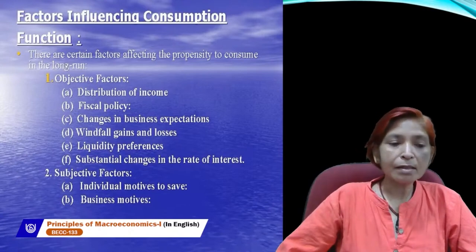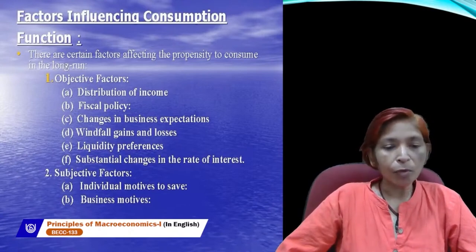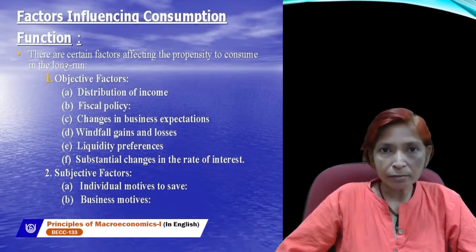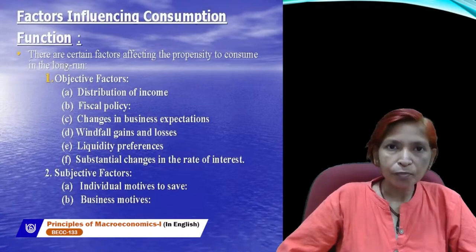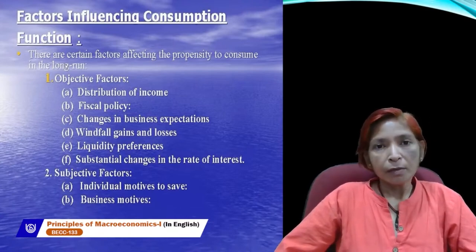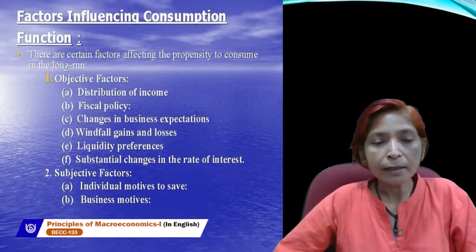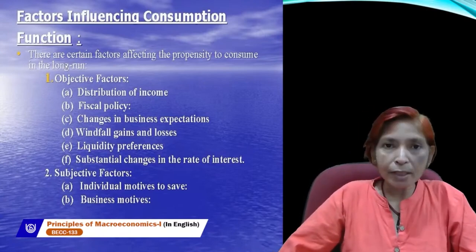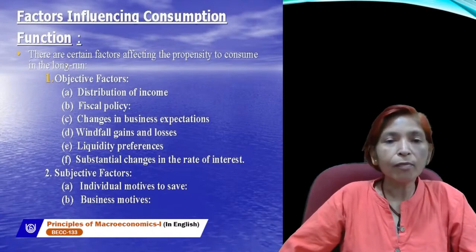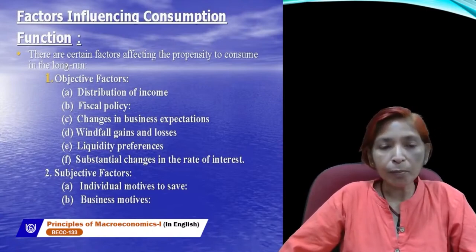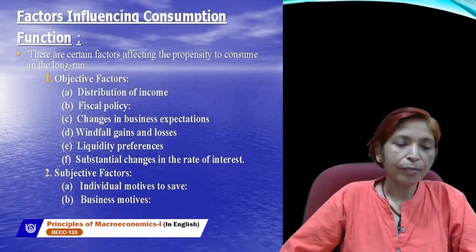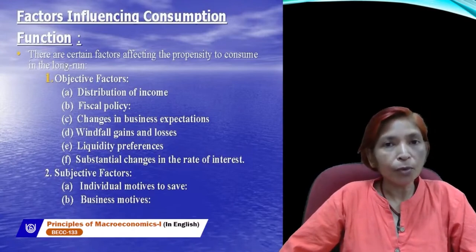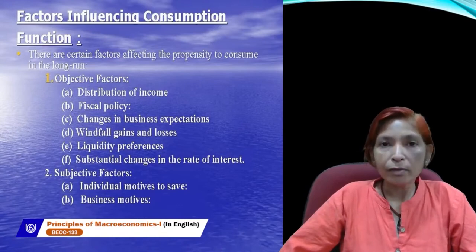And the next factors are subjective factors, individual motives to save. If people are willing to save more money, people can save more money for different purposes. If some people give more importance to the future, then they will save more. If people give more importance to the present time period, then they will save less. So it depends upon the individual motives why people want to save.